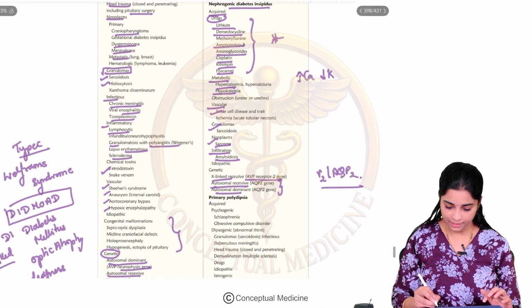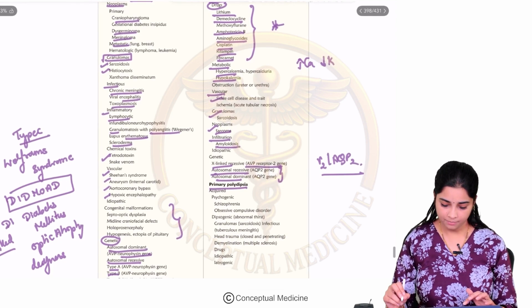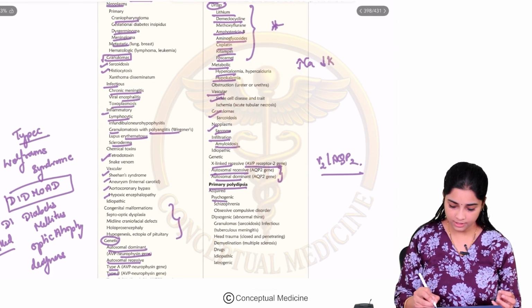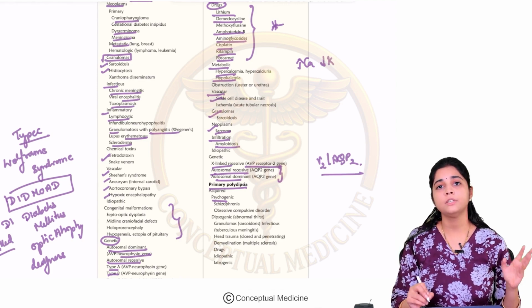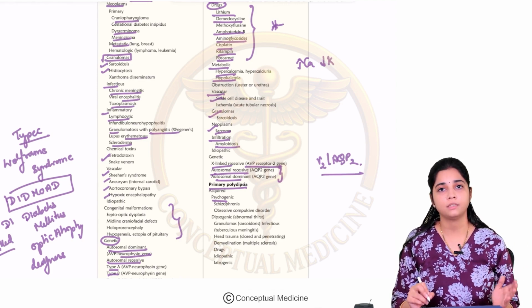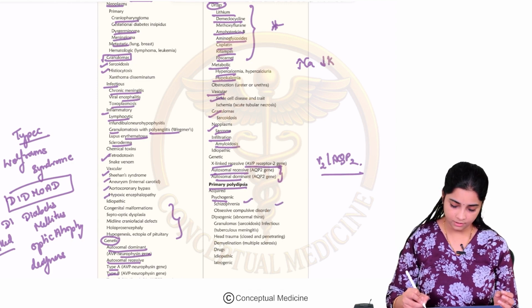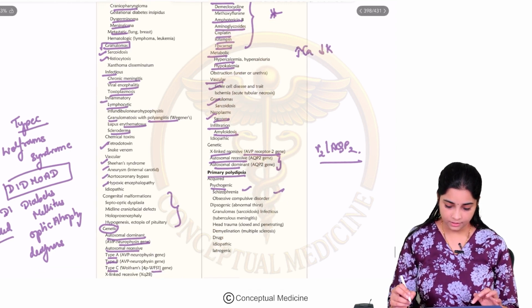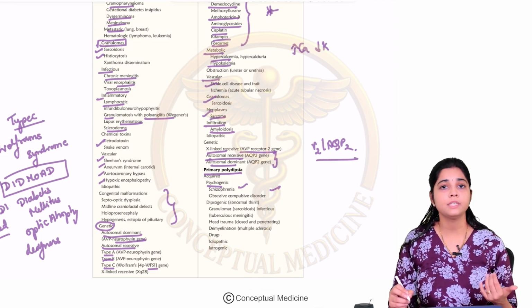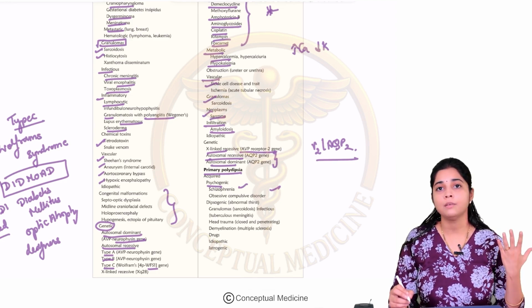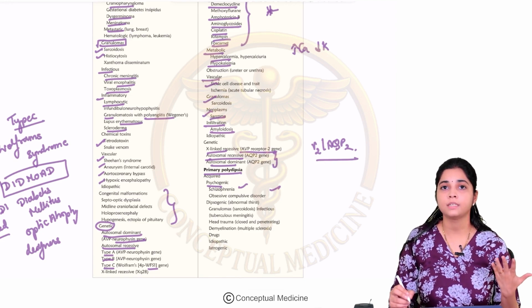Then we have your primary polydipsia. Primary polydipsia can be psychogenic, where you have an underlying psychiatric problem as a result of which they continue to drink water irrespective of whether they are thirsty or not, like schizophrenia, OCD. Okay. Then it can also be due to dipsogenic DI. Dipsogenic DI happens when your hypothalamus is unable to detect the thirst.